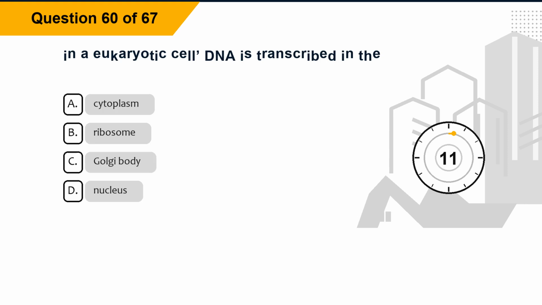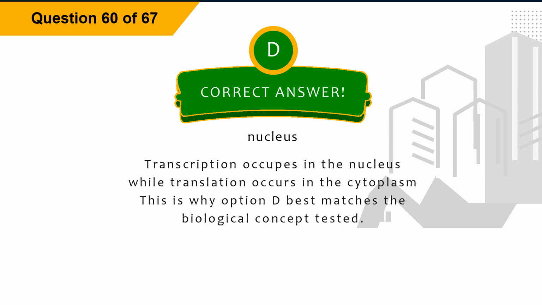Question 60. In a eukaryotic cell, DNA is transcribed in the option A, cytoplasm. Option B, ribosome. Option C, Golgi body. Option D, nucleus. The correct answer is option D, nucleus. Explanation. Transcription occurs in the nucleus while translation occurs in the cytoplasm. This is why option D best matches the biological concept tested.